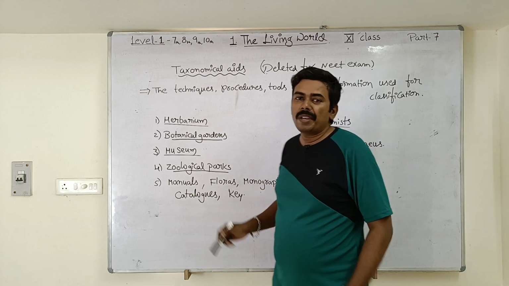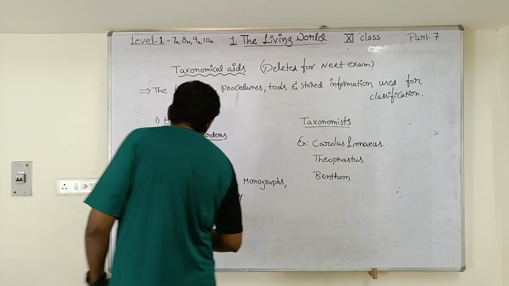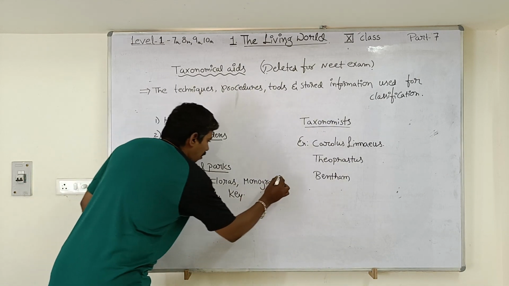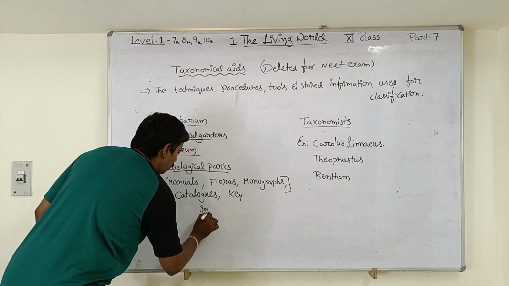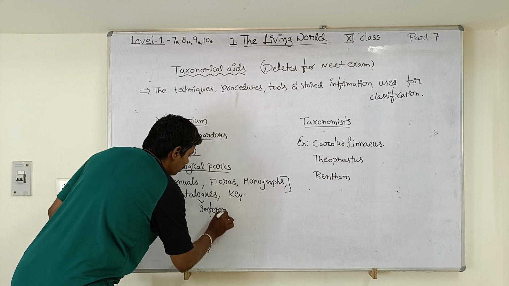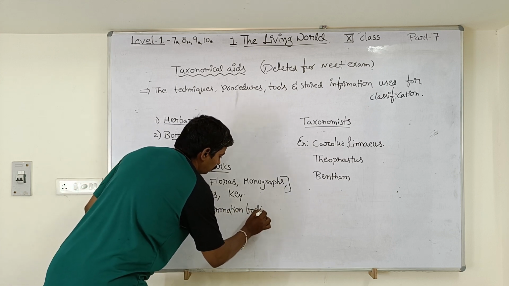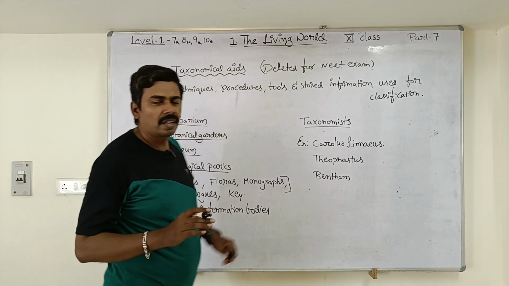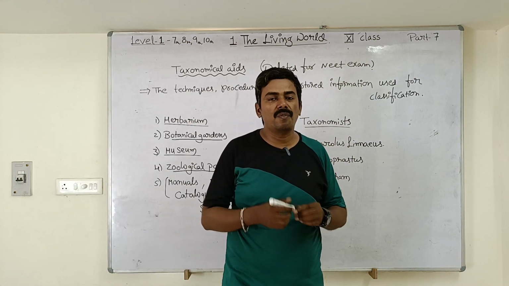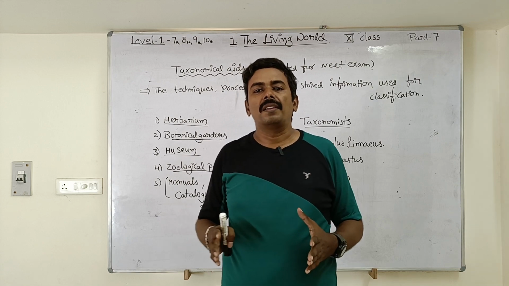These are information bodies. What are all these? All these are information bodies. That means these are books. These are books which contain the information which is useful for classifying the living organisms.